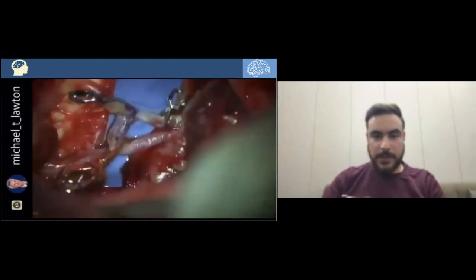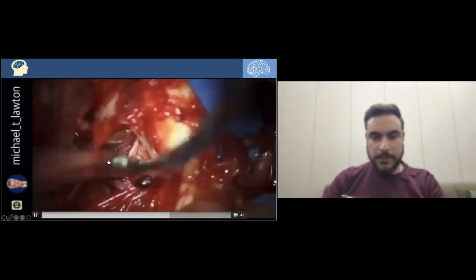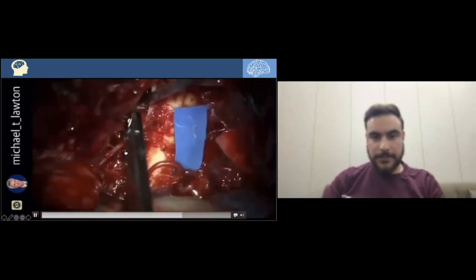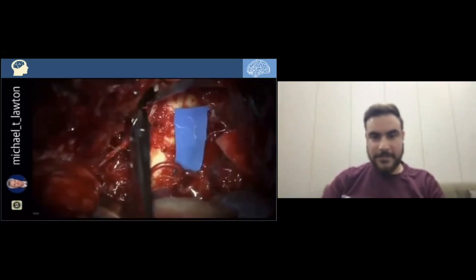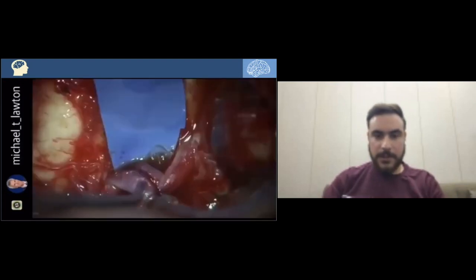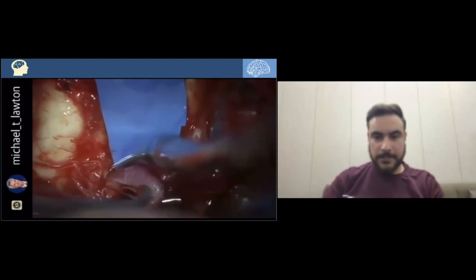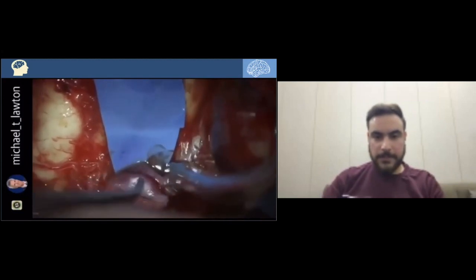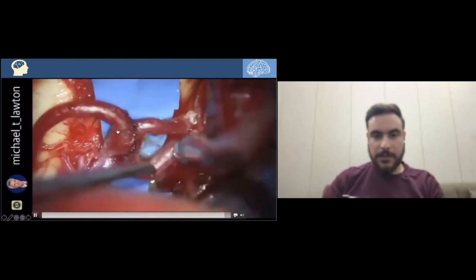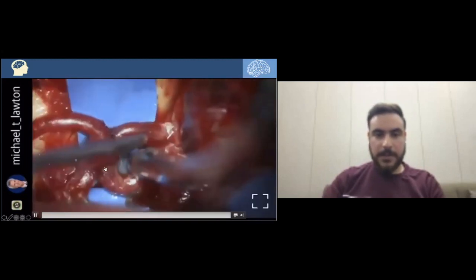That's good approximation and good communication. This green dye shows good filling. And this is the final, how you can see the SPICA and the PICA, the contralateral side, being anastomosed side to side.